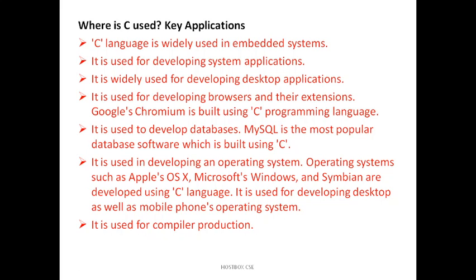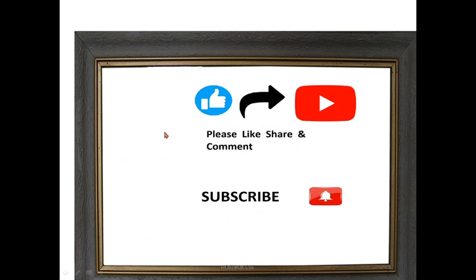What is the C language? What is the structure of the C language? How can you use it, and in what way do you write the code there? These are the things you have to remember about the history of C, where C is used, and why we use C. Even in this 2020 era, we are studying the C language. If you want to be a successful software programmer in your career, you need the C language. After a certain stage, if you are a BTech or something, you can change your platform, whether to testing, or databases, or whatever. If you have any queries, contact me on social media anytime.